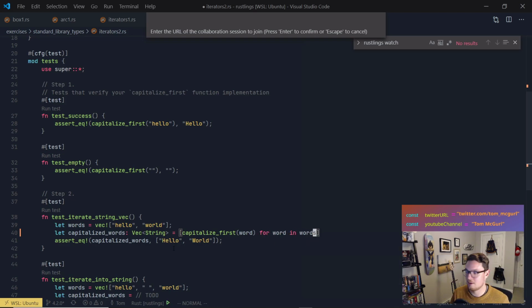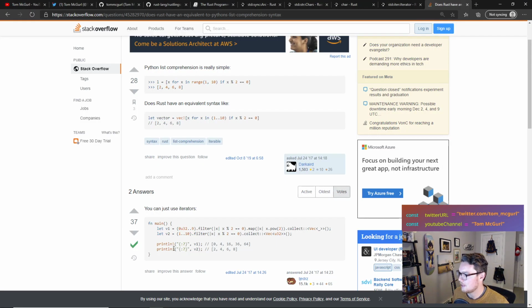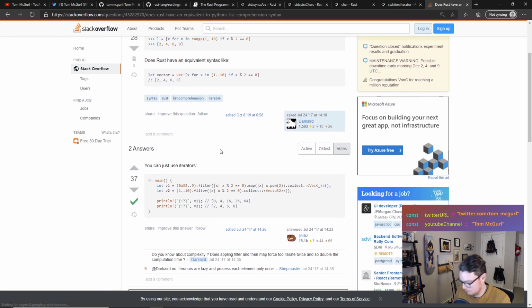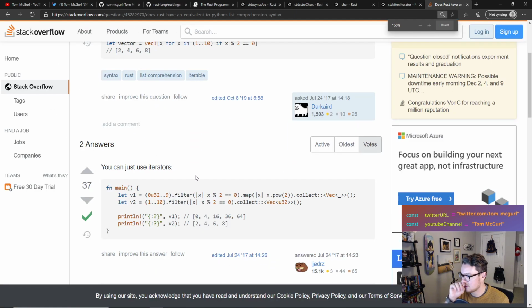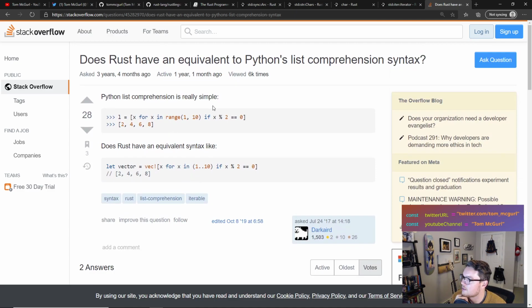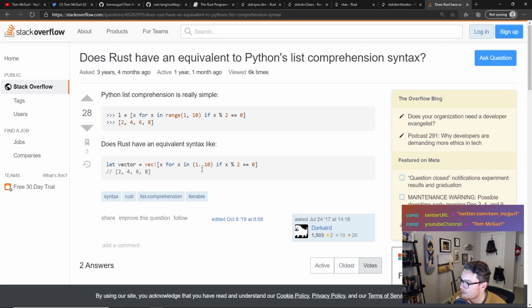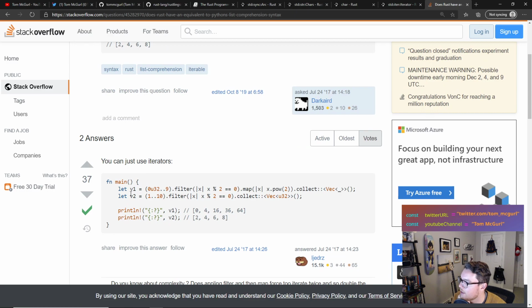That's the Python engineer in me. Having used Python, I want to do something like that. Or having used JavaScript, I would want to use a map, right? We would just do words.map, capitalize first. But here we want to use an iterator. So I'm looking at this example here. It's very grainy, probably on the video. But let's take a look at what they're saying. Python list comprehension is really simple, right? Does Rust have equivalent syntax? And so we can just use iterators. v1 equals filter. So we want to use something like map, collect. Could try using that.